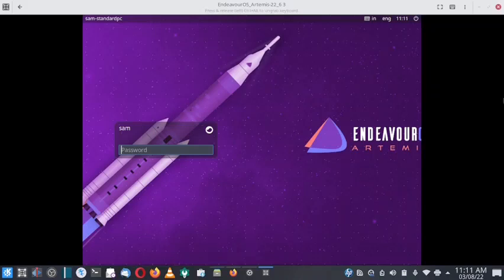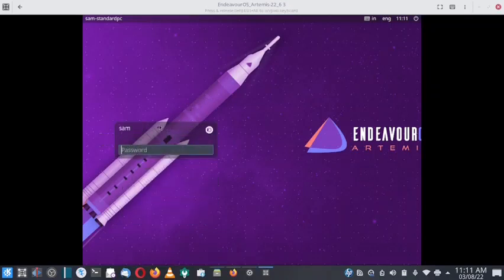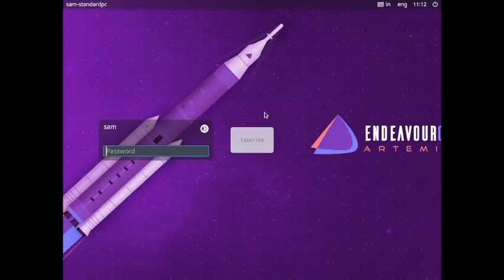So let us start. First, in the session, you have to choose the Mate Desktop, and then we will log in and then remove the Gnome and Budgie desktop. If you log in to the Gnome or Budgie desktop, then the installation will not be properly done and some of the packages will be left over, and then you will have a mess. So the best is to log in to the new desktop that is installed and then remove the older desktop that you want to remove.